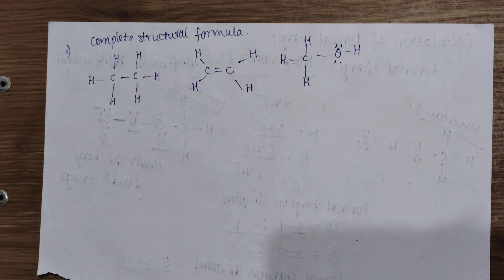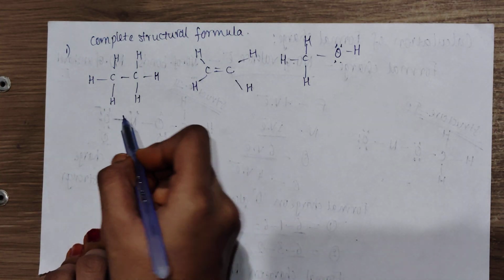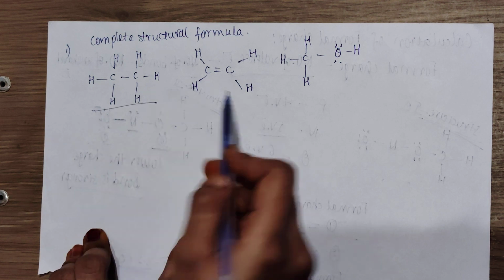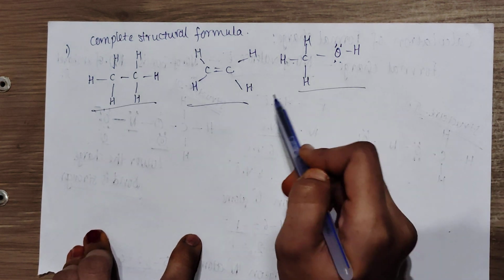And next, coming to the last topic, structural representation of organic molecules. Structures of organic compounds are represented in several ways: the Lewis structure or dot structure, dash structure, condensed structure, and bond line structure. Here I'll give the example of the complete structural formula. The organic molecules are represented in the complete structural formula in this way.